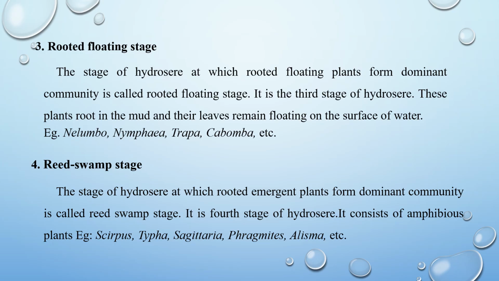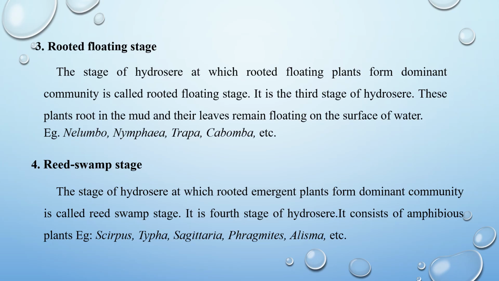These plants root in the mud and their leaves remain floating on the surface of the water. Large leaves of these plants prevent light penetration, so submerged plants disappear. Owing to the deposition of more eroded soil and organic matter, the depth of the water becomes very shallow, that is 2 to 4 feet. It becomes unsuitable for the growth of rooted floating plants.